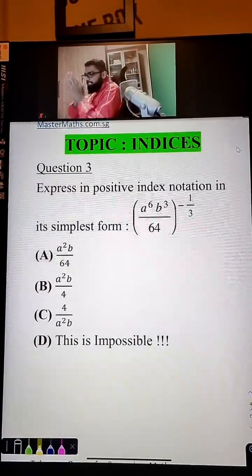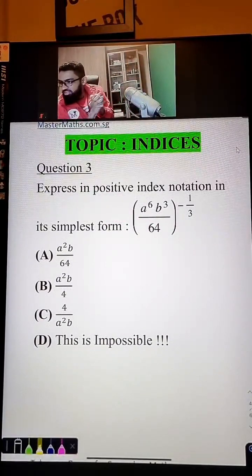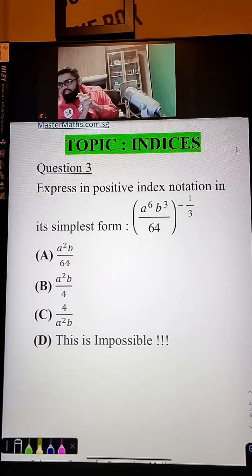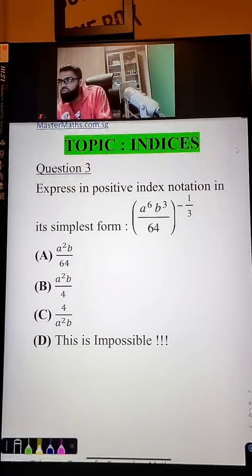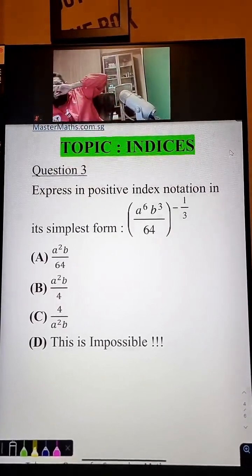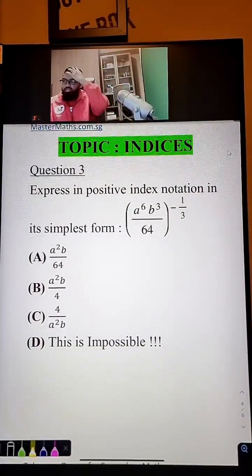Friends. Interesting. Indices. Say abang. Say R. My eyes. Later behind got the negative sign also. Okay, friends. Question 3.